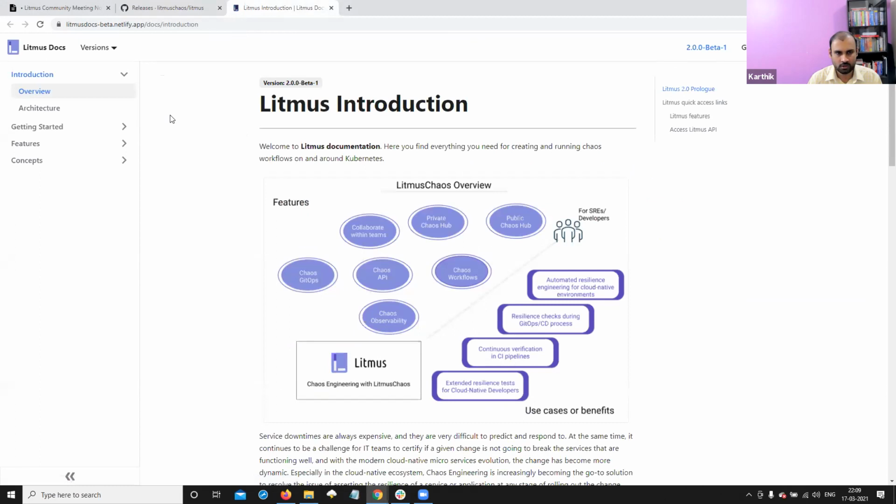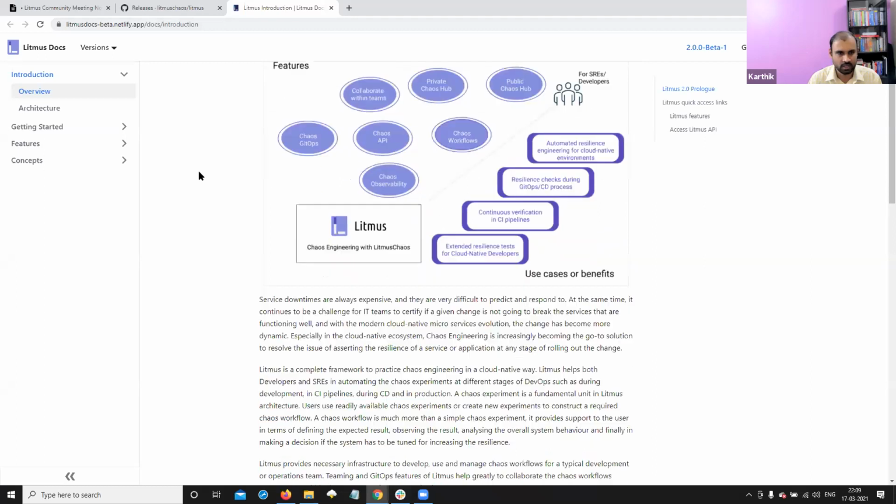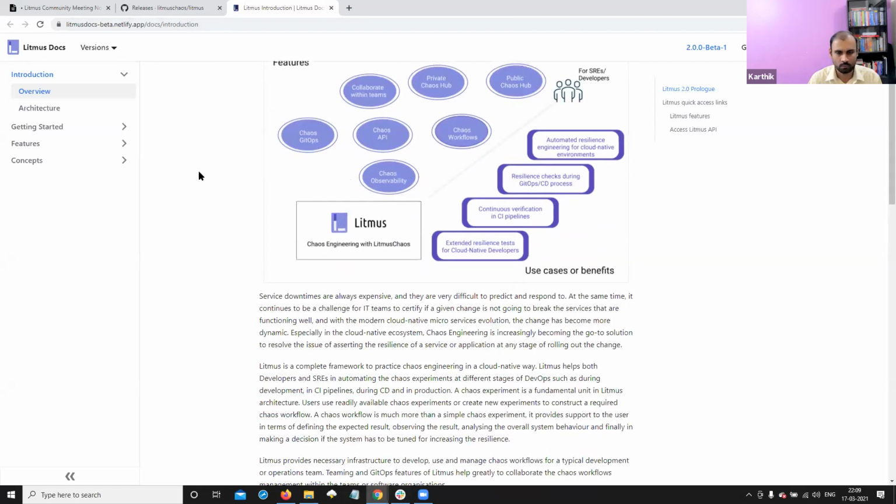We are moving to Docusaurus 2. I think we touched upon it in one of our earlier meetings. So we have started rewriting the docs with a focus on portal usage. So all that is available in the Litmus docs-beta posted on Netlify. So you should be able to view this and start your journey on the Litmus 2.0.